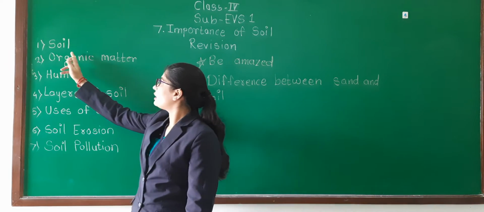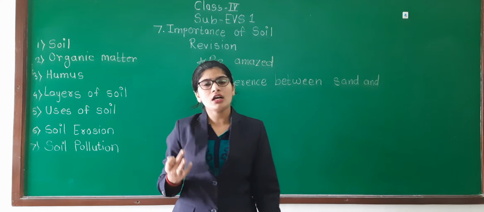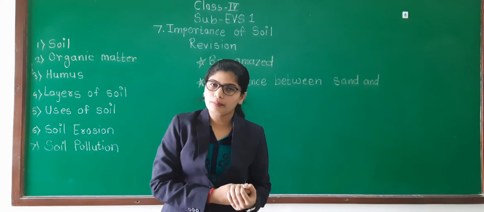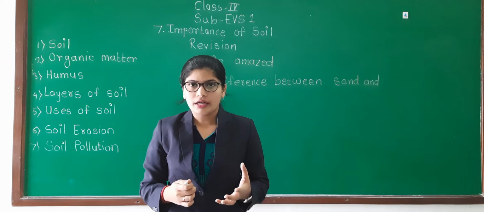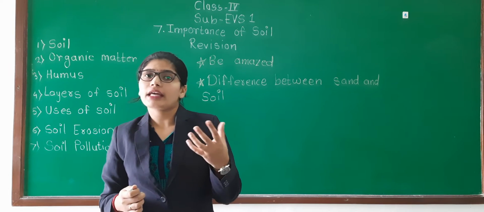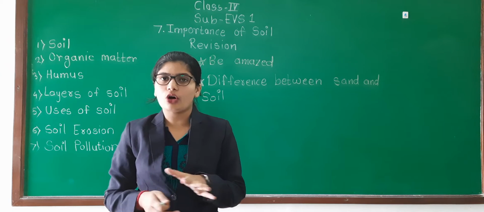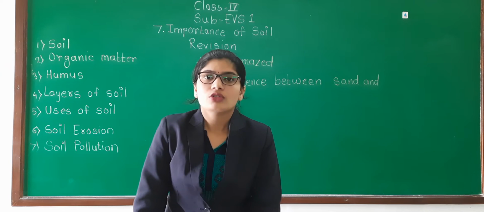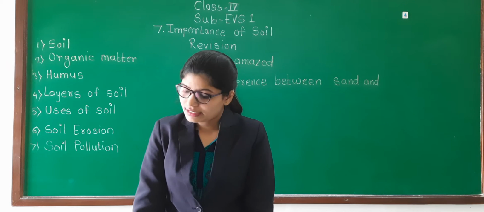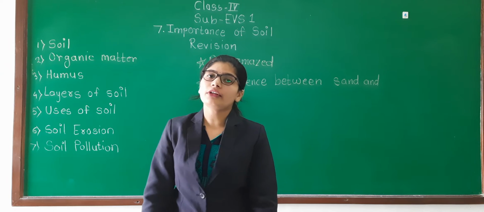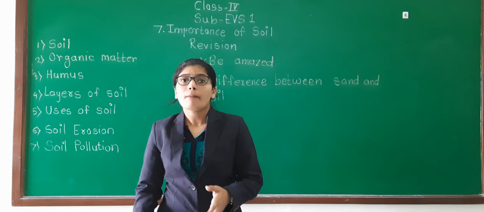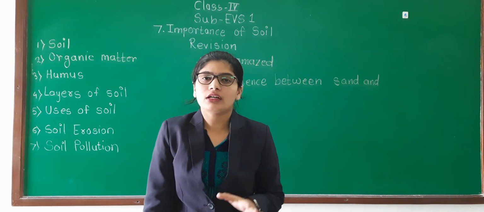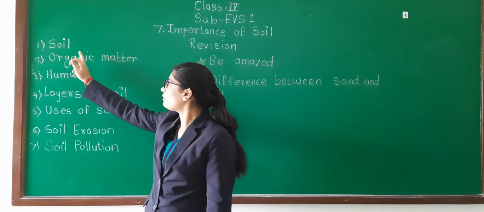Okay, so first we have learned about soil. What is soil? Soil is the top layer of the earth which is made up of small rocks. Understood? Maybe there is organic matter, means compulsory there is organic matter. That definition is also given in your textbook. So soil is a mixture of sand, small rocks, dead remains of plants and animals, but with that water and air are also present in the soil. So that is the definition of soil.